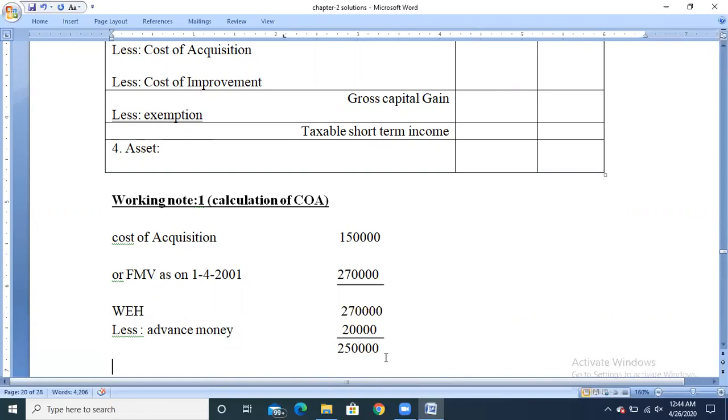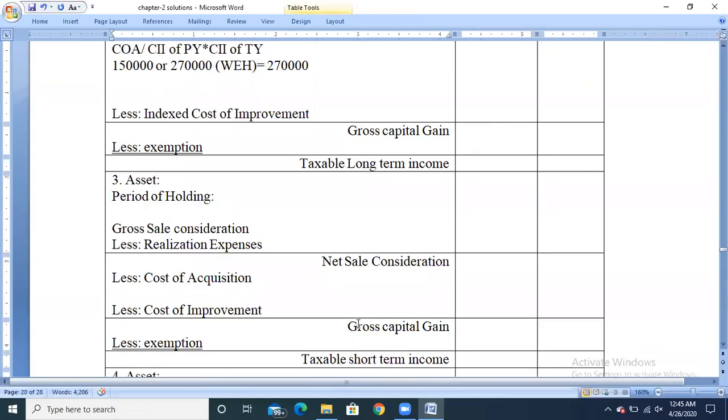2,50,000. I'm repeating, any advance money received before 1/4/2001 for 2014, and if it is cancelled or forfeited, it has to be minus from the cost of acquisition. So the actual cost of acquisition for the jewelry is rupees 2,50,000.